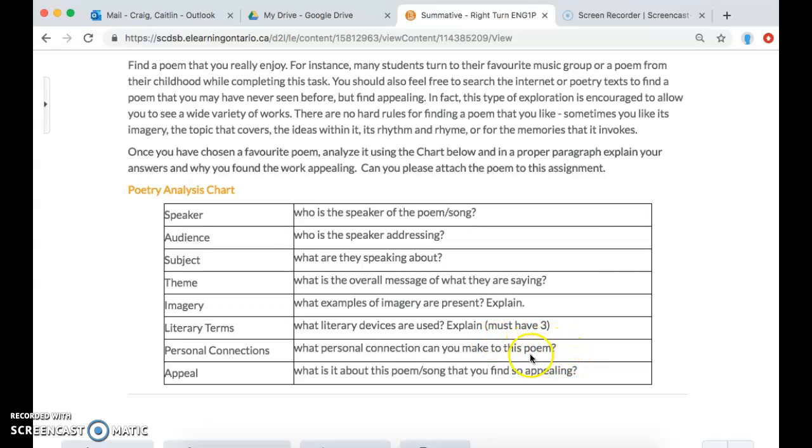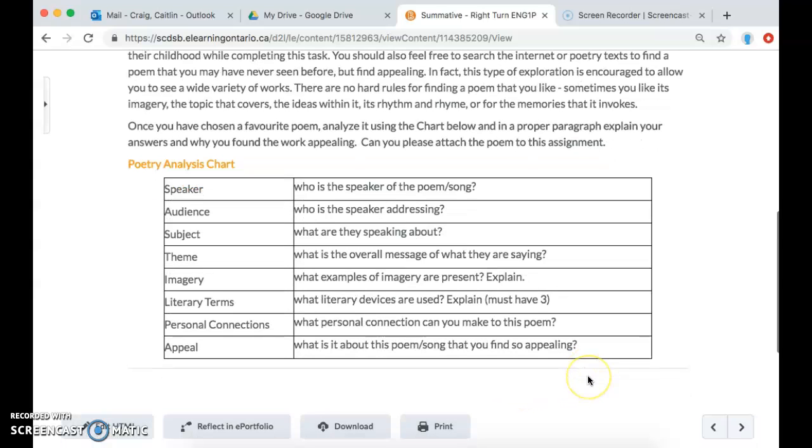What's a personal connection that you make to the poem, so what is it about it that connects you to it, and what is it about it that you find so appealing? Is it that you like the literary devices? Do you like the use of imagery? Is there a specific rhyming pattern that really appeals to you? Is it the personal connection that really appeals to you? Whatever it is, just make sure you explain your answer and put it in full sentences.